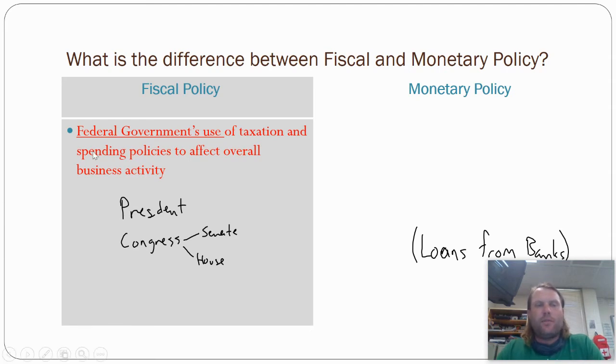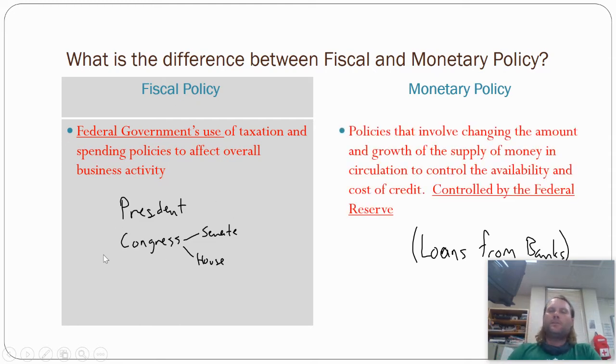Keep in mind, we're talking about the president and Congress. These are the federal government people that are making fiscal policy decisions. Monetary policy is controlled by a different group of people, what's referred to as the Federal Reserve. We'll go into a little more detail in the next part, but basically they monitor banks and do certain things that make banks raise or lower interest rates.